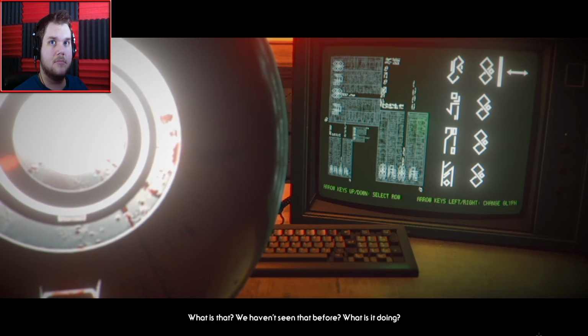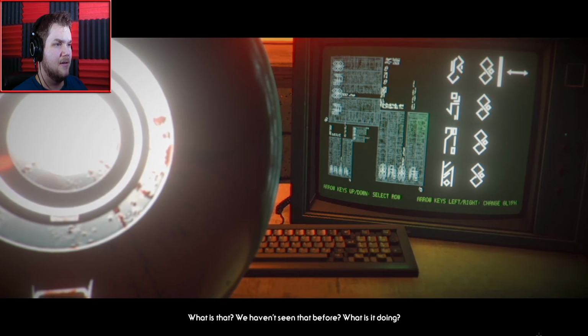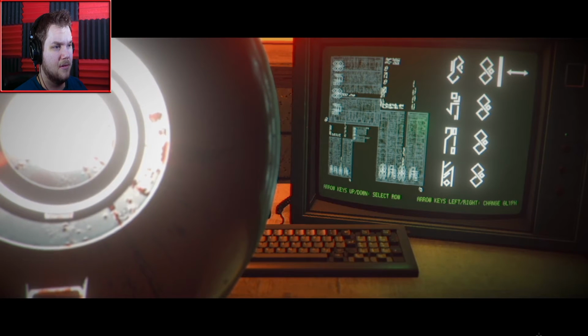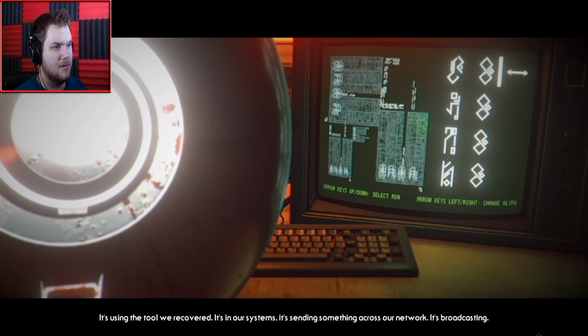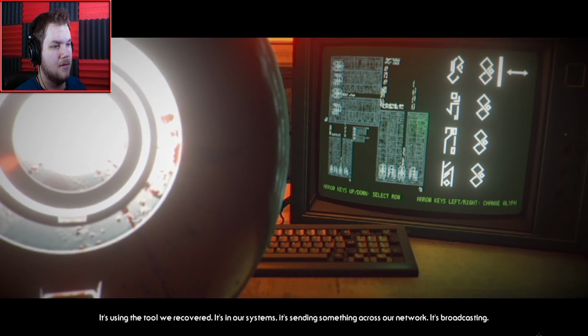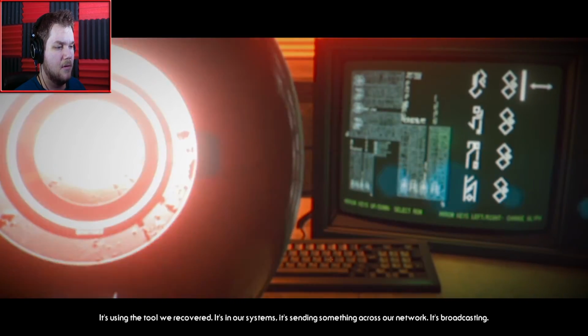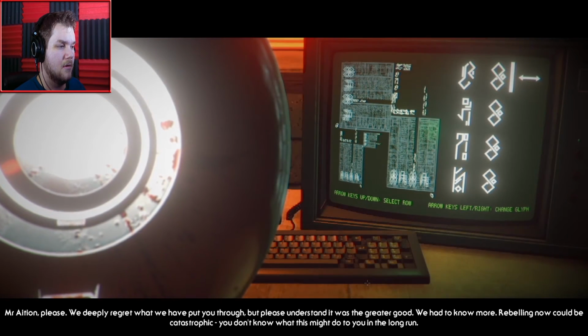There we go. What is that? What the fuck? We haven't seen that before. What is it doing? It's using the tool we recovered from the crash site. It's in our system. It's sending something across the network. It's broadcasting.